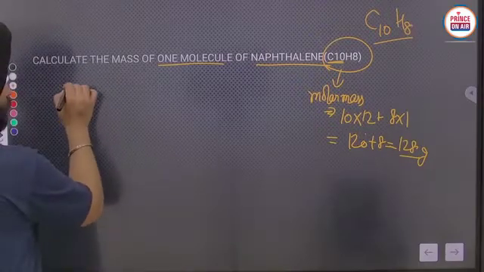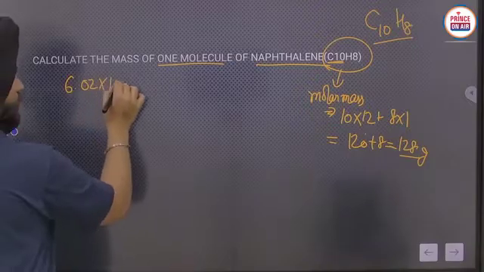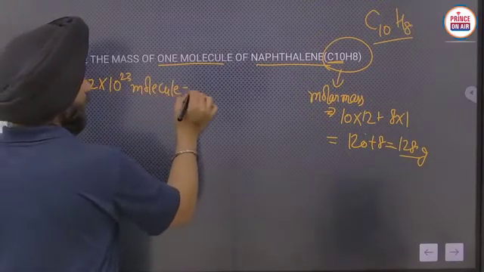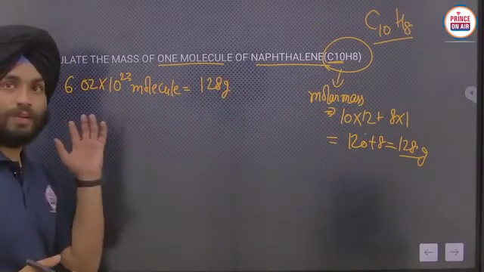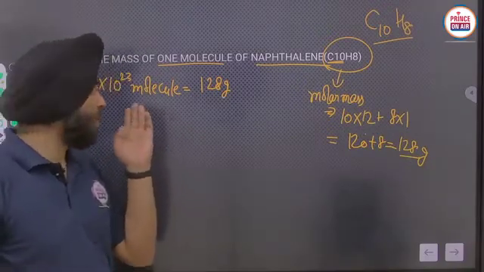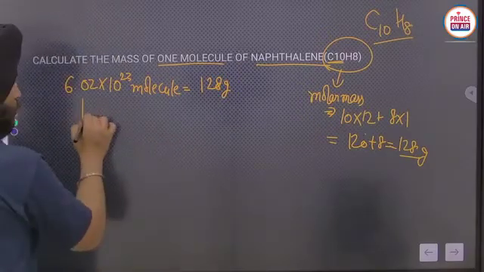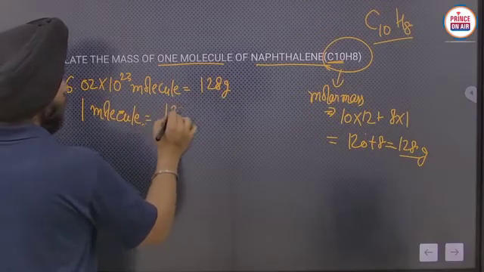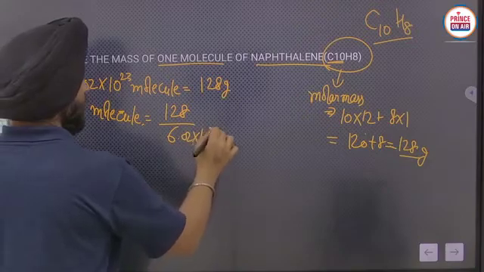How we can calculate? 6.02 into 10 raised power 23 molecules of naphthalene will carry 128 gram. Like in the previous section that we have discussed, in place of particles we have used the word atom. Here in place of particles we have used molecule. So one molecule will have 128 upon 6.02 into 10 raised power 23.